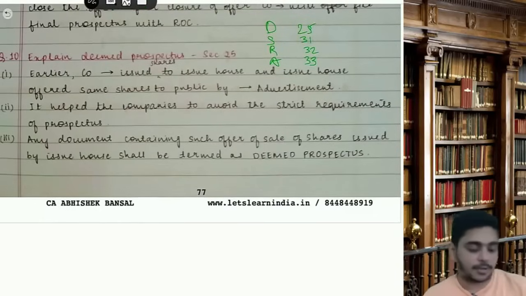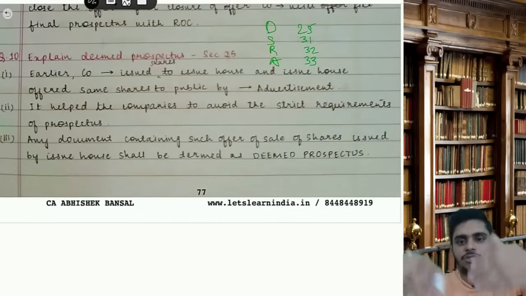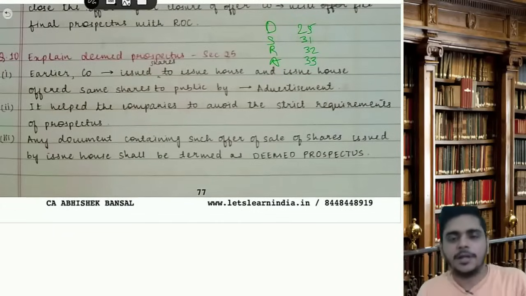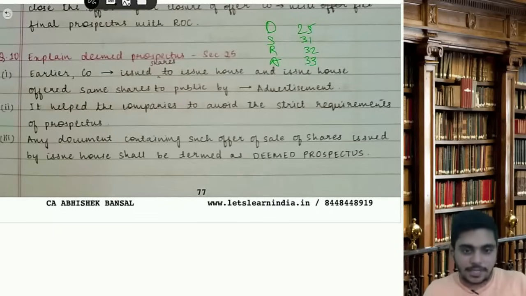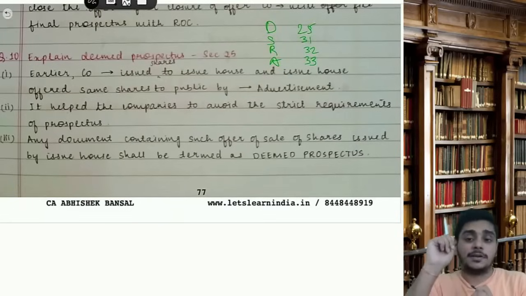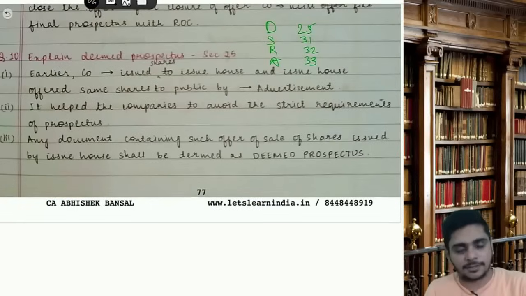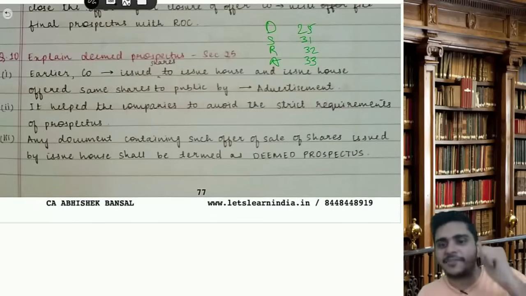Earlier, what did the company used to do? Company used to issue shares to the issue house, and the issue house would offer the same shares to the public by way of advertisement. Issue house was a mediator. So the company has given shares to the issue house, so prospectus is not required, because prospectus is required whenever the company is offering shares to the public. Number 2, the issue house is offering to the public, not the company, so prospectus was not required.